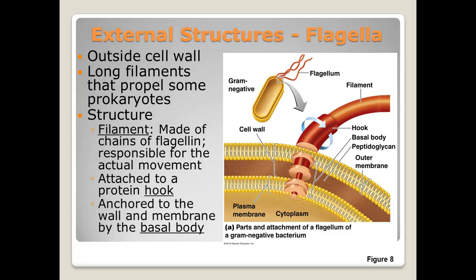The hook is then anchored to the wall and the membrane by the basal body. The basal body holds or anchors the flagellum to the cell wall and the cell membrane. So here we'll see we have our filament, then the hook, and then our basal body.